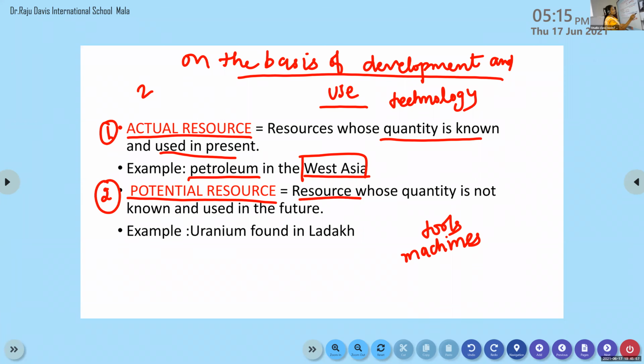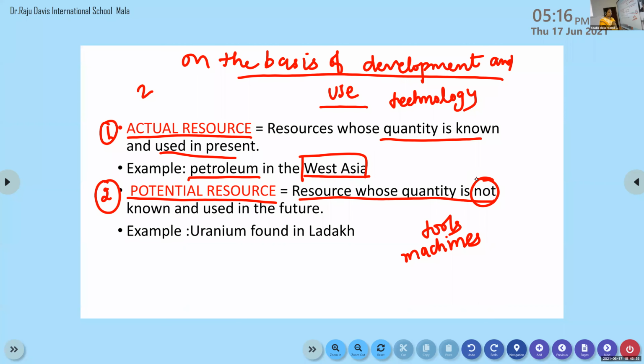Potential resources are resources whose quantity is not known. We don't know the entire quantity of that particular resource, and it is not being used in the present. Understand? Maybe there is a chance to use it in the future. We don't know the quantity. Presently, we are not using it. Maybe there is a chance to use it in the future.